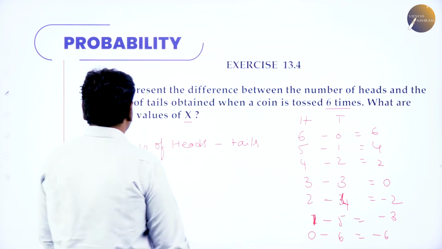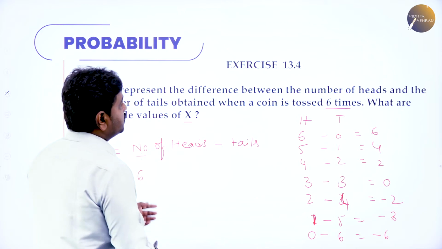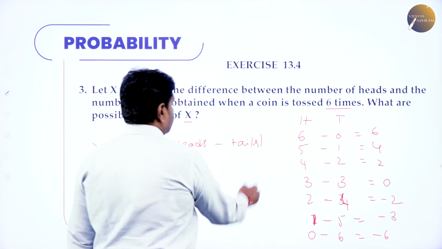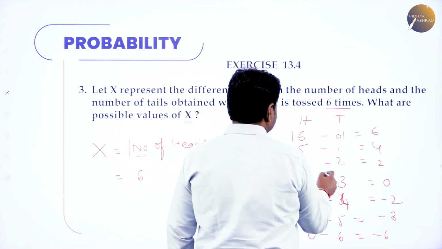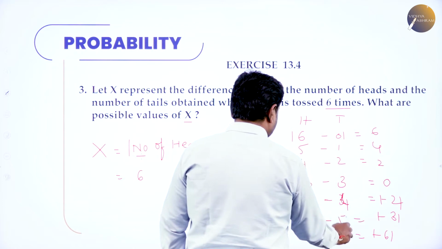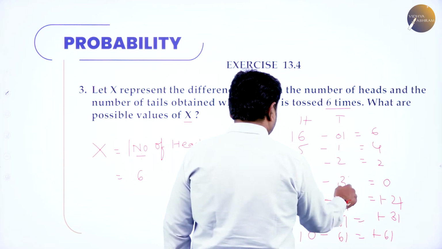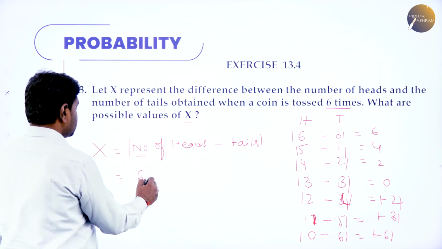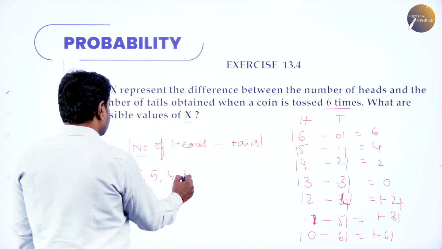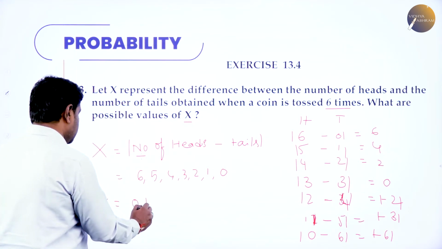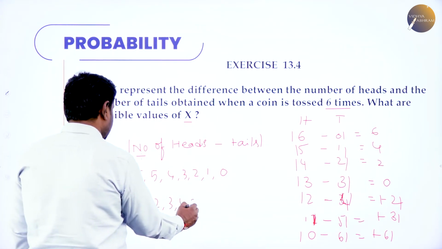So the possible values of the difference between the number of heads and tails, we'll take the modulus. For all the possibilities, if I take the modulus, I always get a positive value. So you may get 6, 5, 4, 3, 2, 1, 0, or I'll write them in order: 0, 1, 2, 3, 4, 5, 6.